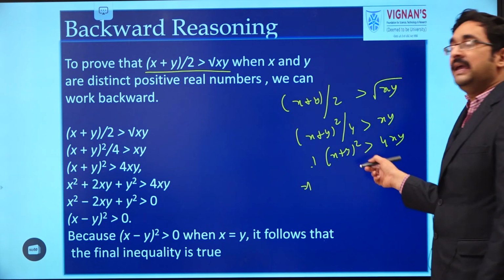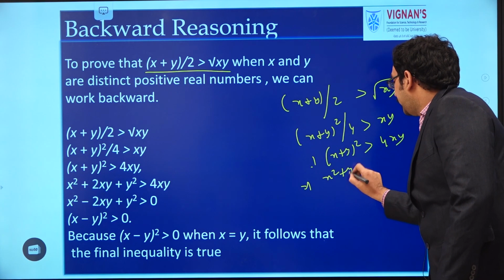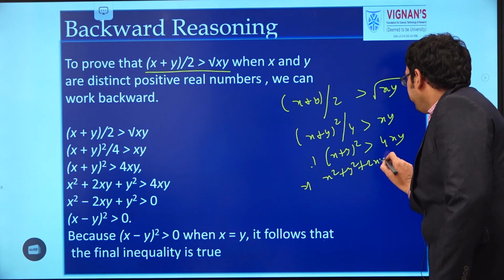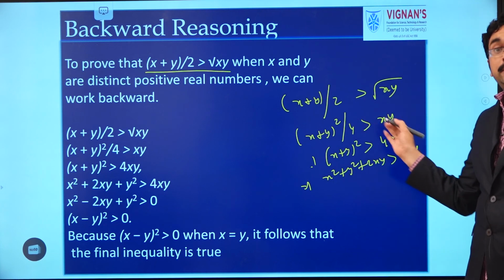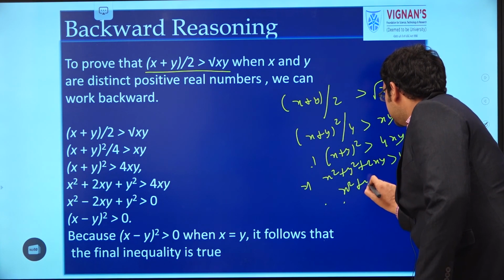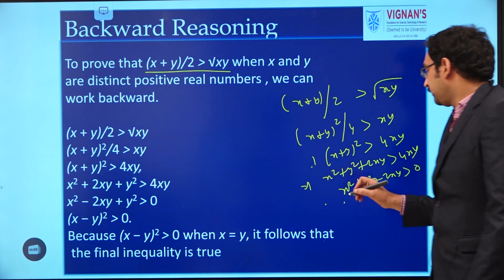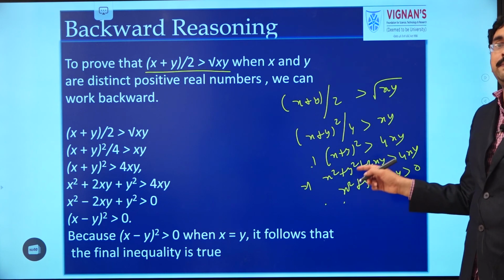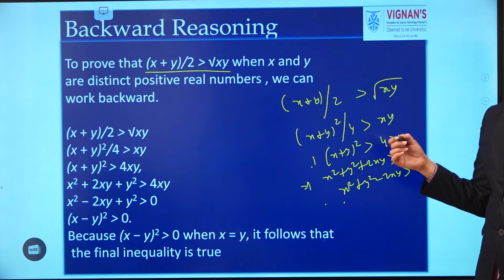It is in the form (a+b)^2. Expanding that formula: x^2 + y^2 + 2xy ≥ 4xy. Take 4xy to the left side. Then it becomes x^2 + y^2 - 2xy ≥ 0. It is in the form a^2 + b^2 - 2ab, which is nothing but (a-b)^2.